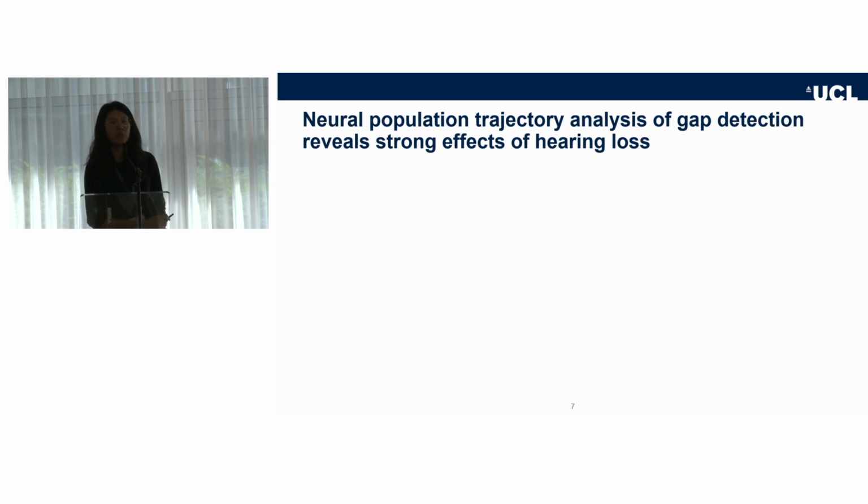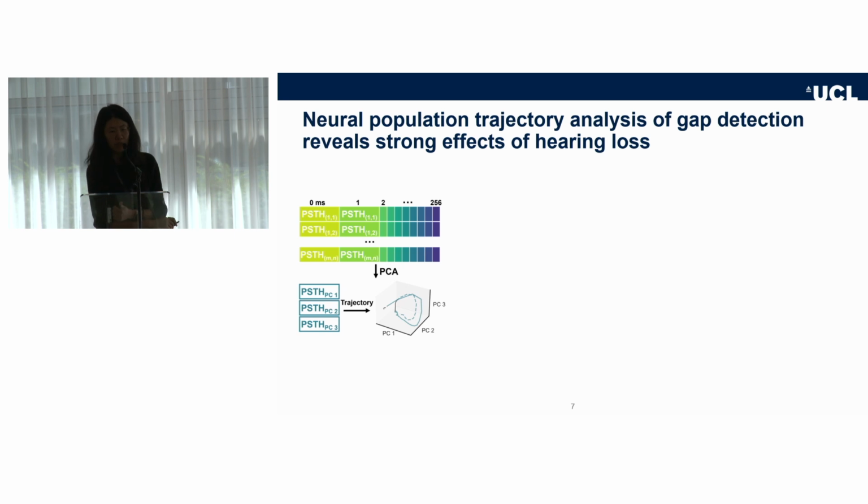Then we wondered if the result we have seen in the single units is preserved in the population, because we know that the cortex functions as an entire unit. So what we do here is use principal components first to reduce the dimensionality of the neural response. And then we can visualize the population response as a trajectory in the principal component space.